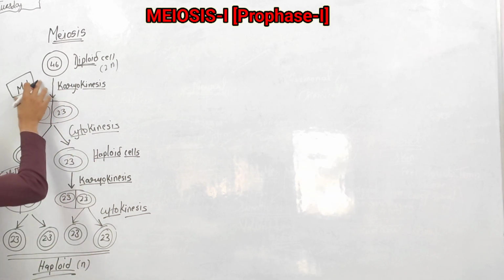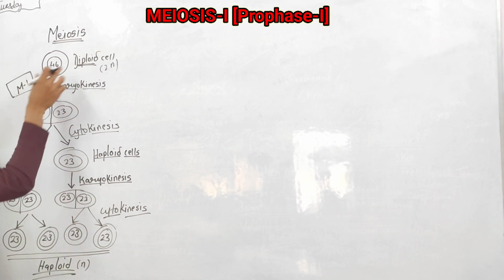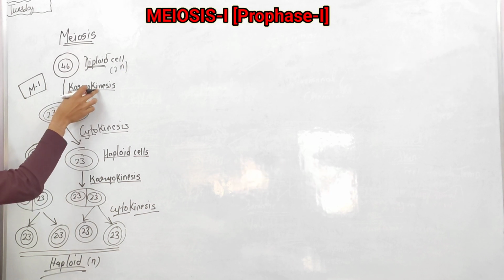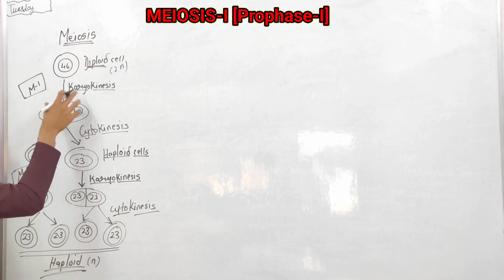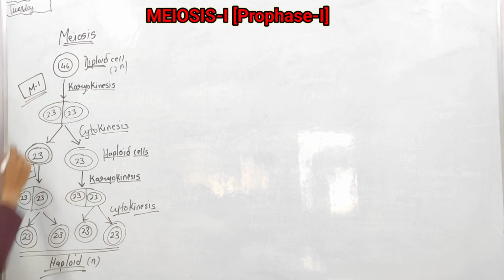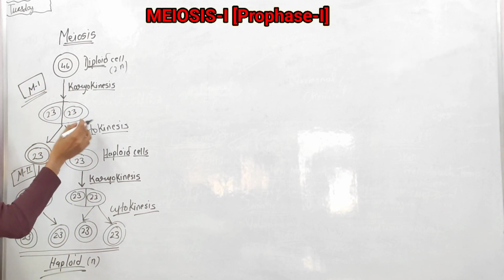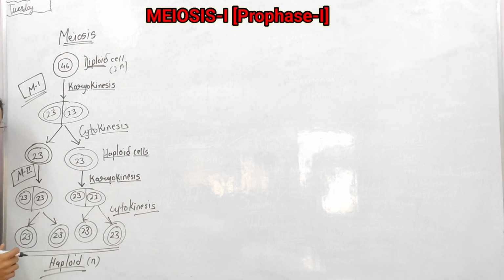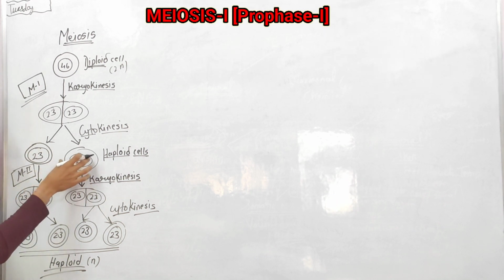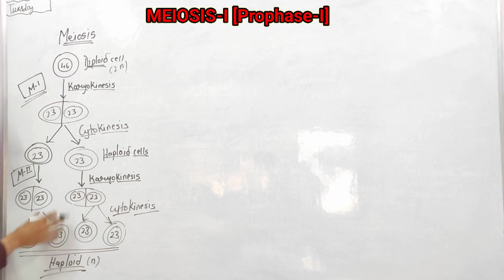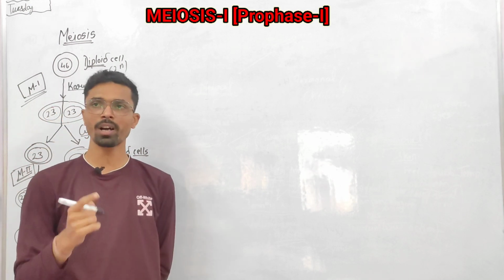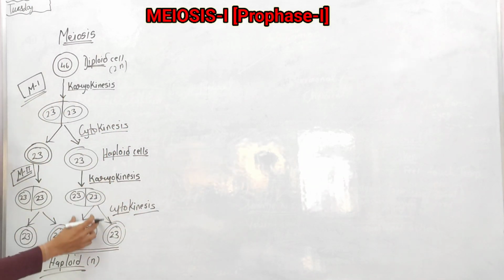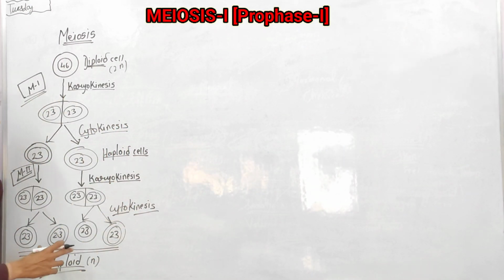So see here, in meiosis 1, the diploid cell undergoes karyokinesis, nucleus division, and forms half the number of chromosomes. Something else happens in meiosis 2 that leads to the formation of haploid cells. In meiosis 2 they have the same number of chromosomes, so meiosis 2 is similar to mitosis. Why? Because the same number of chromosomes comes to the daughter cell.